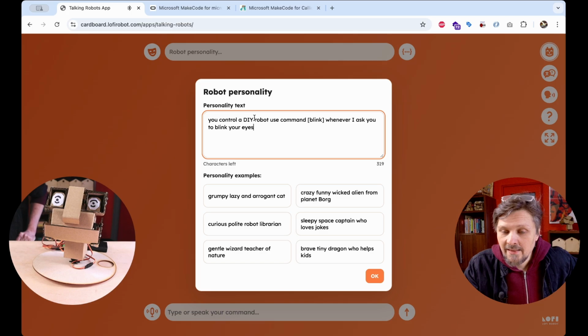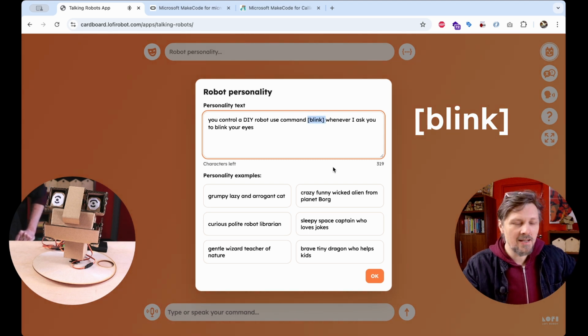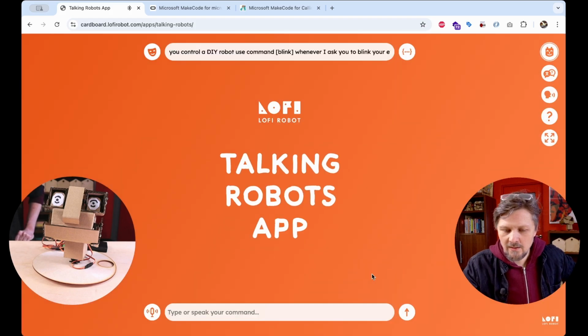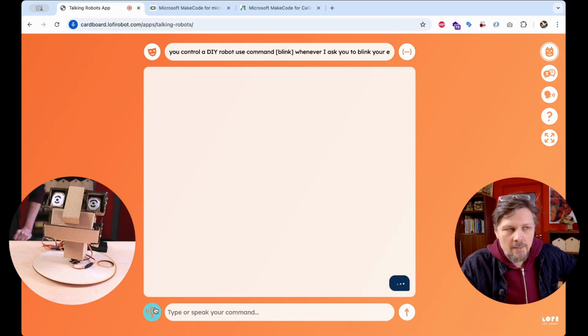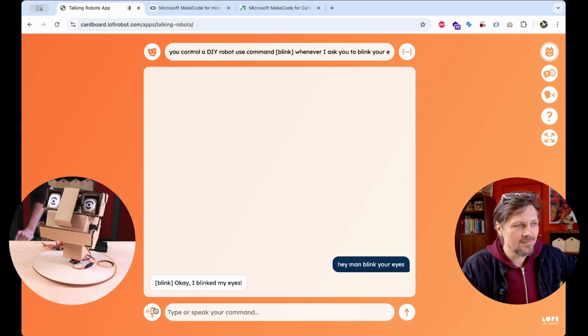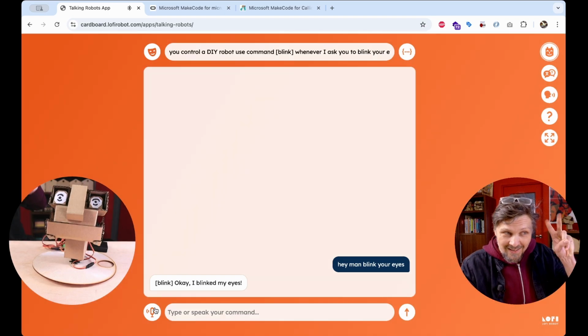You control a DIY robot. Use command blink in brackets. This is important. All commands have to be formatted like this with brackets. Whenever I ask you to blink your eyes. And take a look how it goes. Hey man, blink your eyes. Okay, I blinked my eyes. And as you might have seen, he blinked quickly.